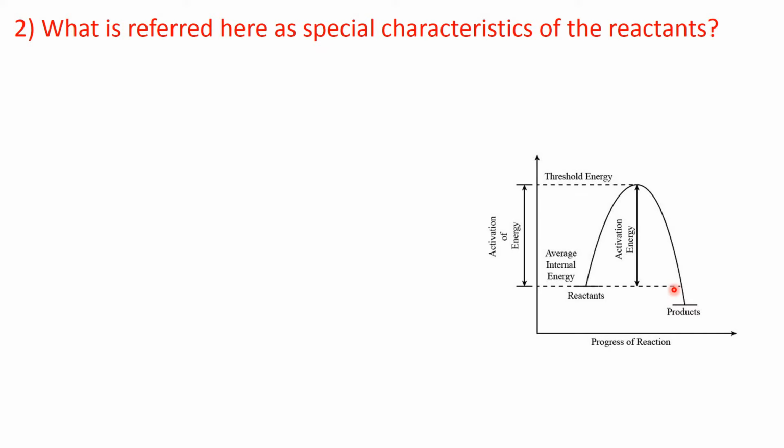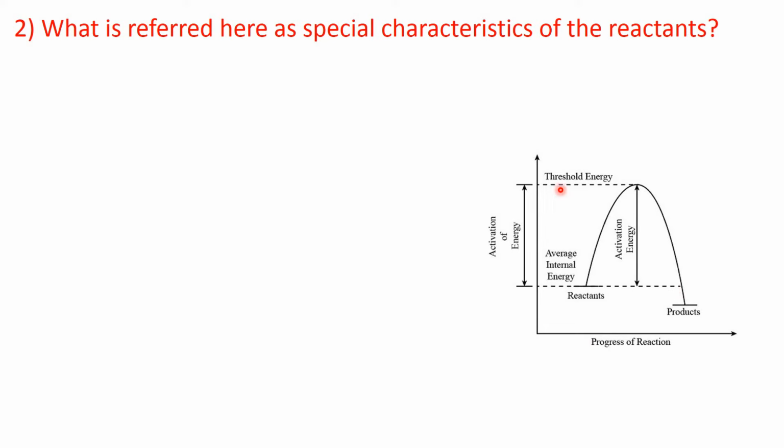indicates the average energy. Average energy in the sense that a large number of molecules will be there. If you take 1 mole of a substance, then 6.023 × 10^23 molecules will be there. Among those molecules, some will have high energy, some will have low energy, some will have medium energy. If you take the average, that will give you the average energy.